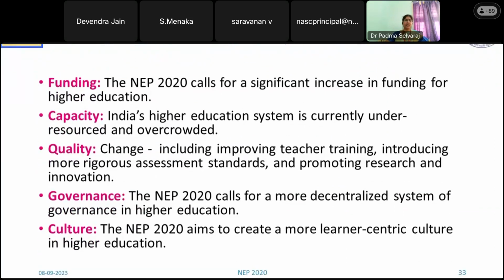I have given only 5 challenges, which are the main challenges that we have to consider. The main challenge here is funding. If 6% of our nation's GDP is provided for education, with that fund allotted to the Ministry of Higher Education, so far called the Ministry of Education, then only is it possible to implement this NEP 2020. But for the previous year, as well as the year before, it is not up to the mark.